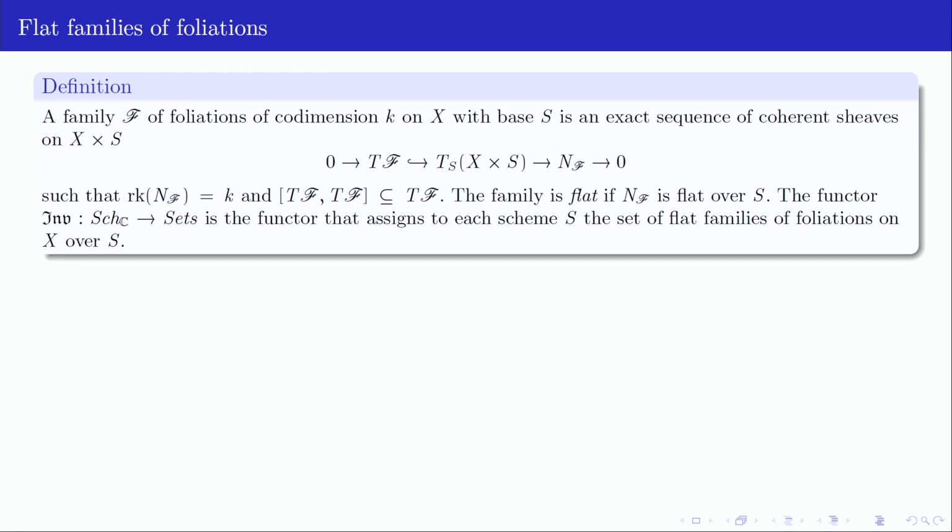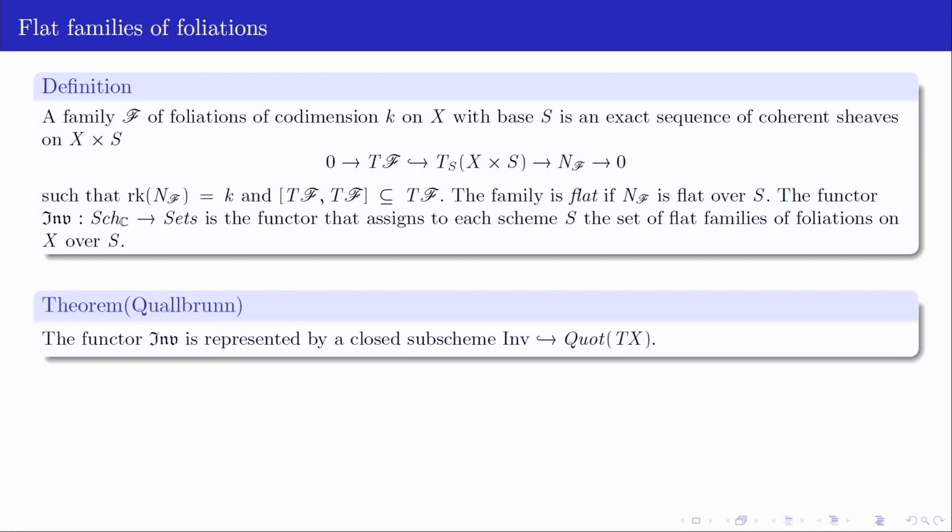So it is no surprise that by a theorem of Federico Quallbrunn, this functor is represented by a closed subscheme of the Quot scheme. And this will be today our model space of foliations, right? Just to word the space, for instance, Alan described another space, and on many occasions we can compare this space with the one Alan presented.